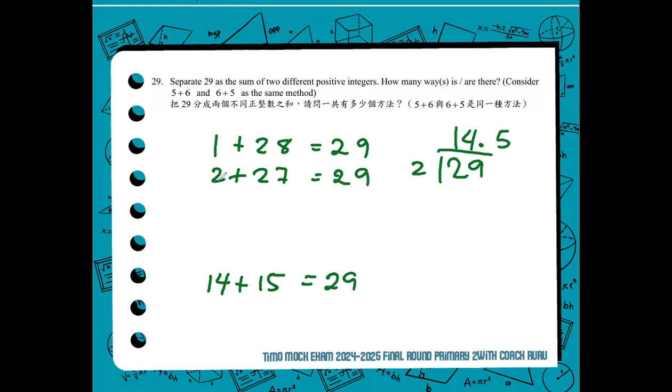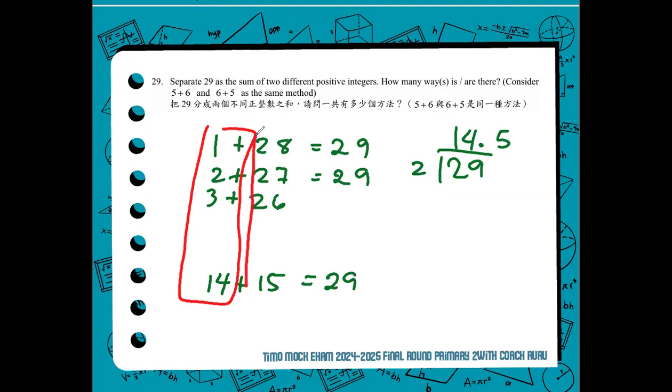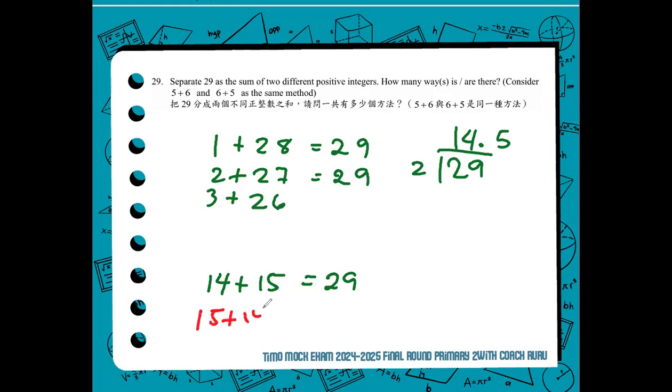As you can see, 1, 2, 3, the numbers from the left here are increasing, and the numbers from the right are decreasing. And since we count 5 plus 6 and 6 plus 5 as the same, it's like telling that 15 plus 14 and 14 plus 15 is counted as 1.